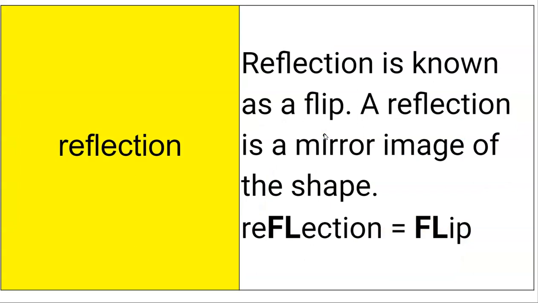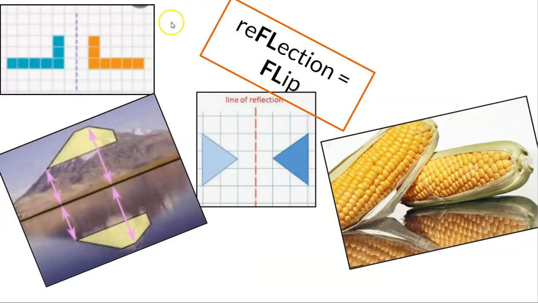Reflection is known as a flip. A reflection is a mirror image of the shape, and I emphasize the letters FL in reflection and the FL in flip. So reflection is just a flip. And I included some reflections here. This corn is reflecting across this glass.